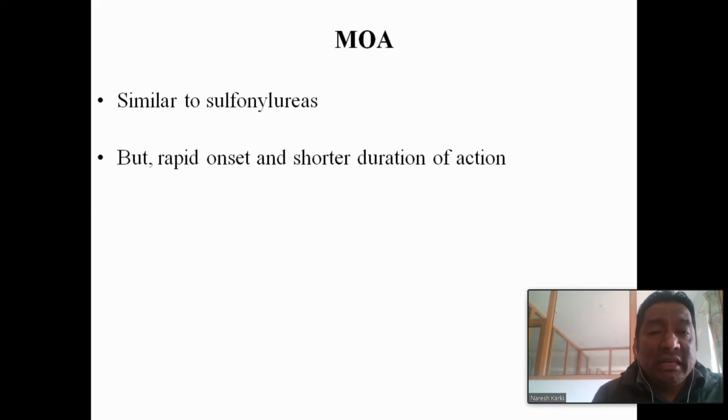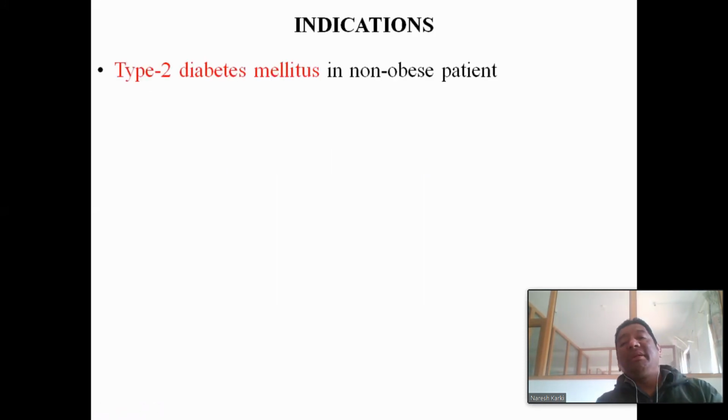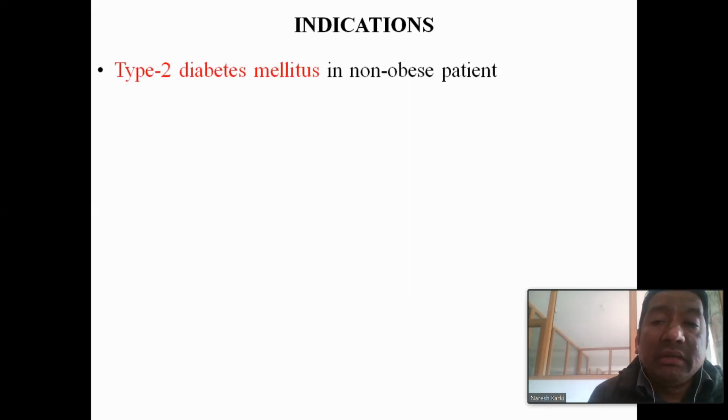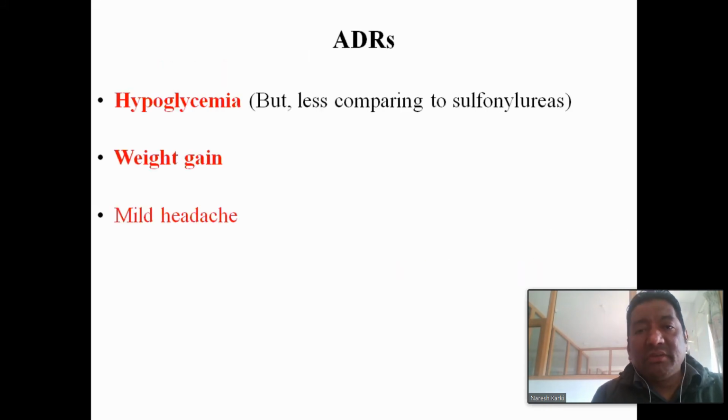But the advantage over the sulfonylureas is the rapid onset of action and the shorter duration of action. That is the reason glinides have a rapid onset of action and shorter duration of action. Now indications are the same: type 2 diabetes mellitus in the non-obese patient. Same cause. Adverse drug reaction is similar.